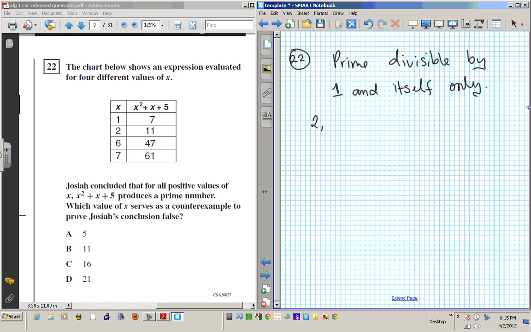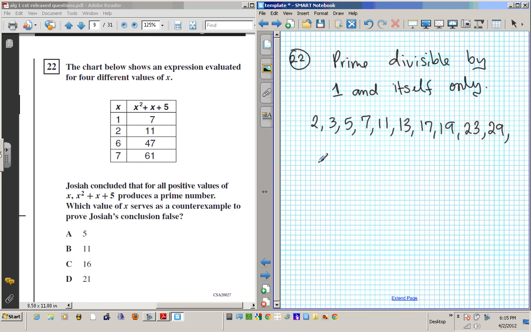2, 3, 5, 7, 9 is not prime because 3 goes into that. 11, 13, 17, 19, 23, 29, and the list goes on and on and on. Okay, these numbers are divisible by only 1 and themselves. Okay, no other number can go into them.